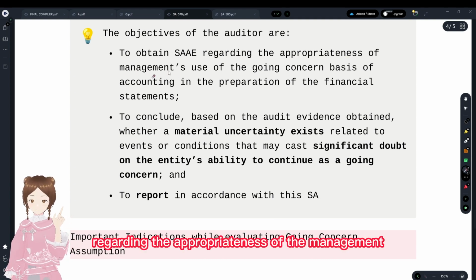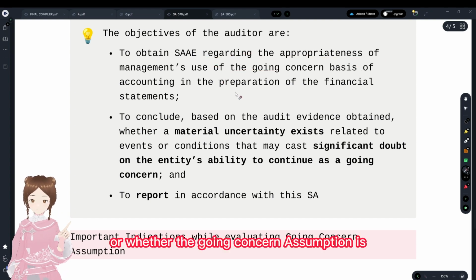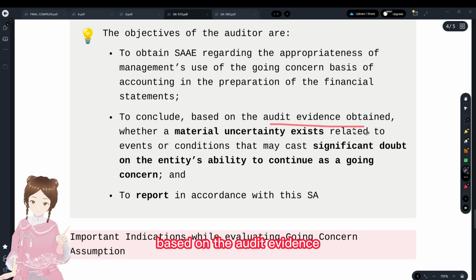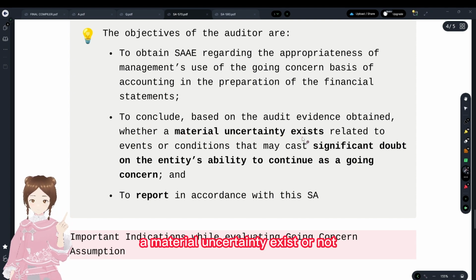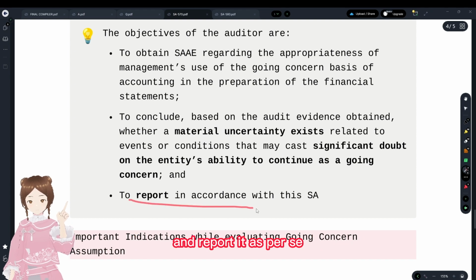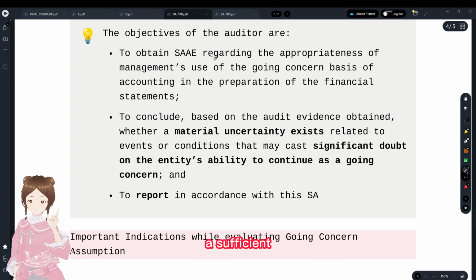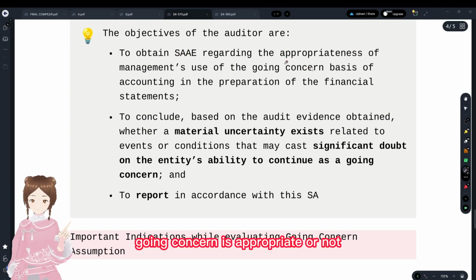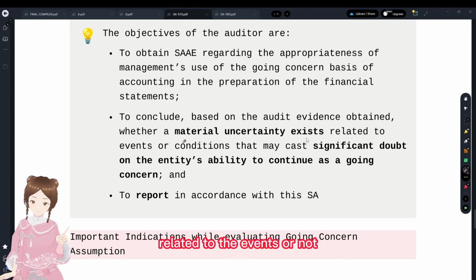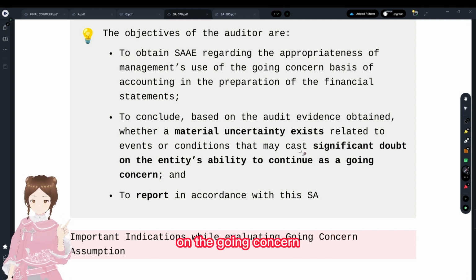Coming to the objectives of the auditor: to obtain sufficient appropriate audit evidence regarding the appropriateness of management's use of the going concern basis of accounting. He has to check whether the going concern assumption is appropriate or not, and conclude, based on the audit evidence obtained, whether a material uncertainty exists which casts significant doubt on the entity's ability to continue as a going concern, and report as per SA. Second, he has to conclude whether a material uncertainty exists related to events, that is, an event had occurred which would cast significant doubt on the going concern.